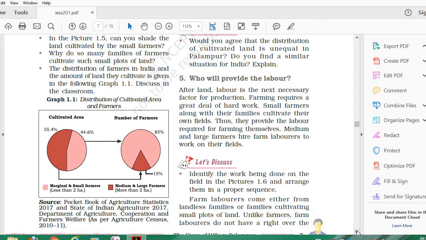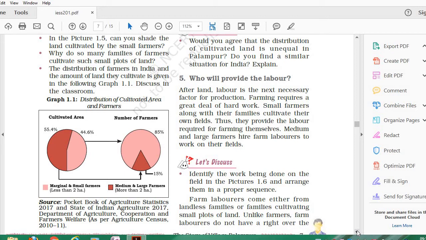So 85% marginal and small farmers have only 44.6% of the cultivated land. Now come to the medium and large farmers: 15% of farmers are medium and large farmers, but the cultivated area which belongs to them is 55.4%.